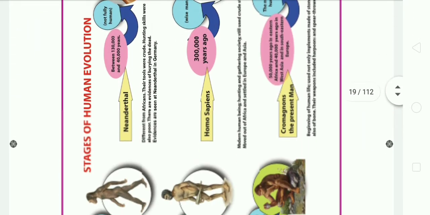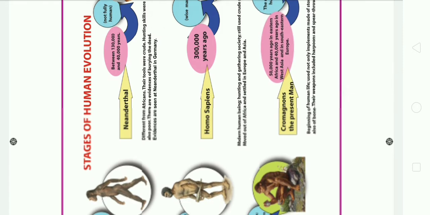So you can see the stages of the evolution of humans: Anthropithecus, Homo habilis, Homo erectus, Neanderthal, Homo sapiens, and Cro-Magnons, which is the present one. These are the different stages of human evolution.